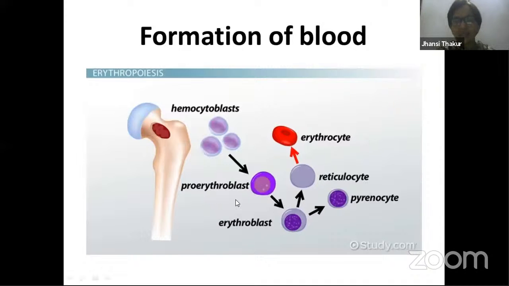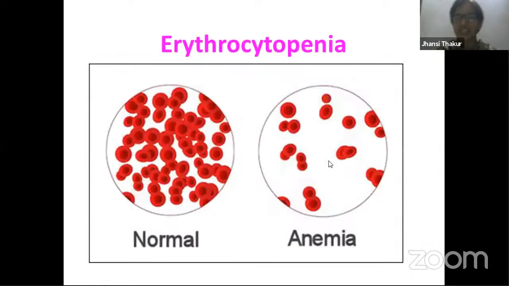Under that process you find proerythroblast, then erythroblast. This becomes, in one of the stages, a reticulocyte. Why I want to talk about the reticulocyte is that you still find the presence of a nucleus here, and the nucleus is given off in the RBC. It gets rid of the nucleus in this particular stage.